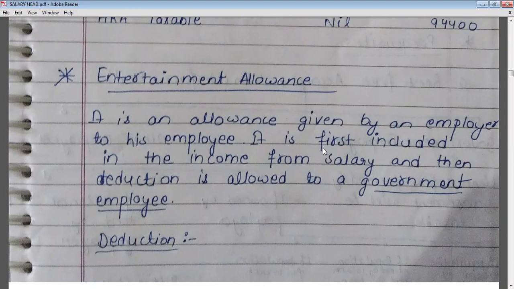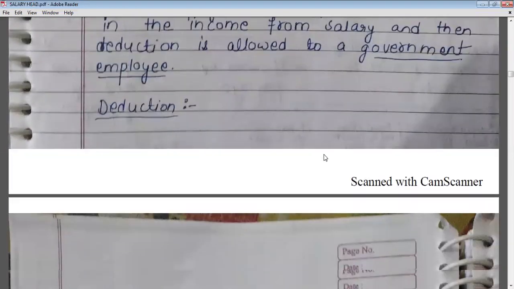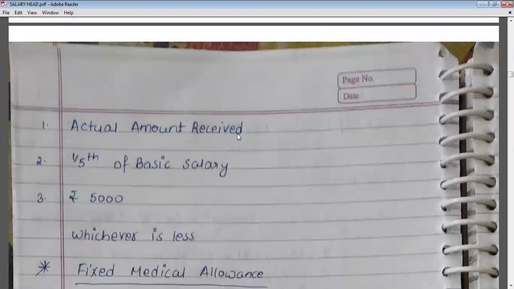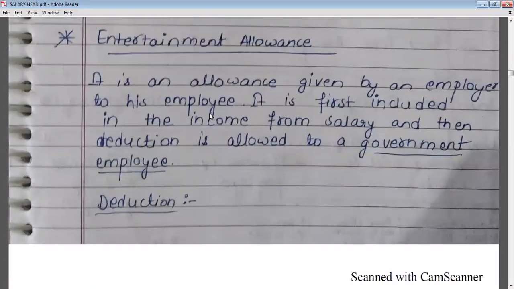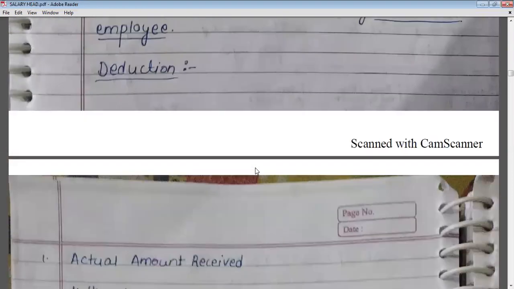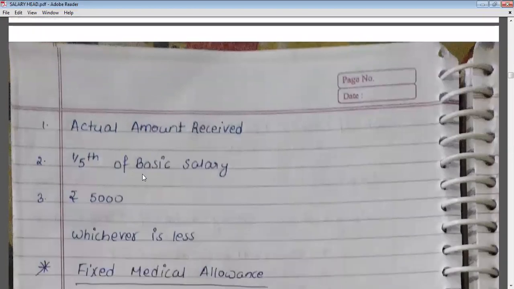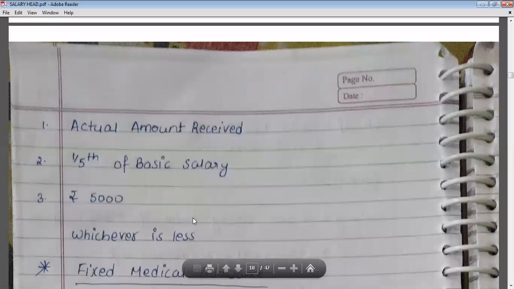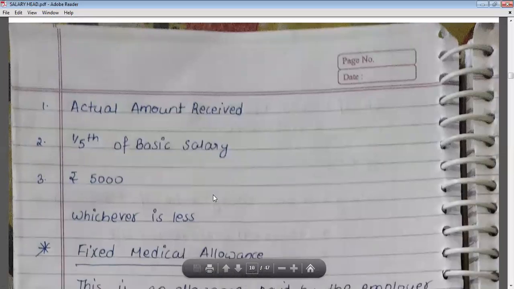So what will be the quantum of deduction? Entertainment allowance will first be included in the income from salary, and then deduction will be allowed from income from salary. The quantum of deduction will be the actual amount received, 1/5 of basic salary, and rupees 5,000, whichever is less, and it will be deducted from the salary income.